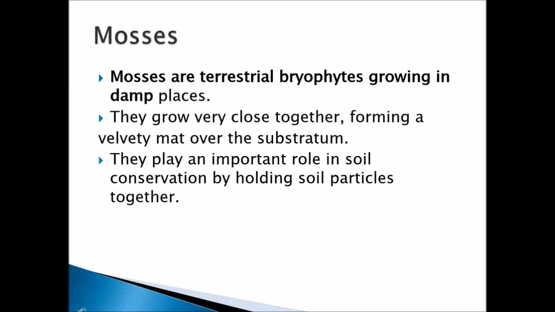Now I'm going to explain about the mosses. These mosses are the terrestrial bryophytes. They grow on land, in very damp, very wet places. They grow very close together and form a velvet mat-like substratum. They play an important role in soil conservation by holding the soil particles together. They form a mat nearby, and this helps to hold up the soil for soil conservation.